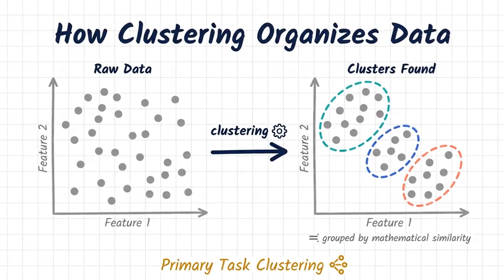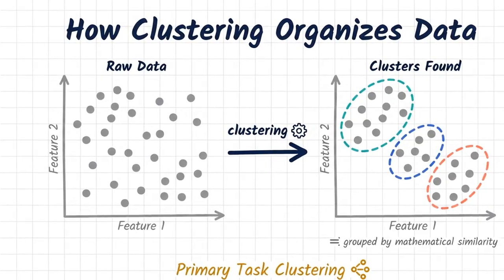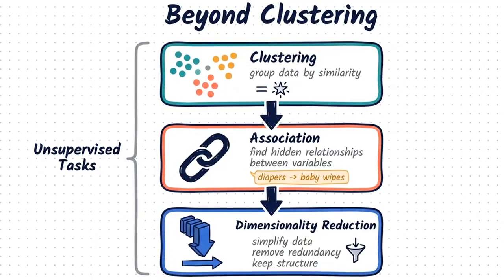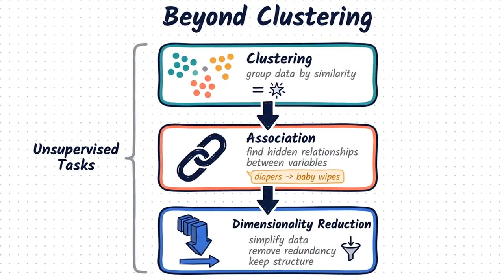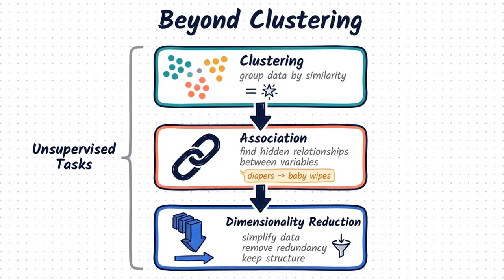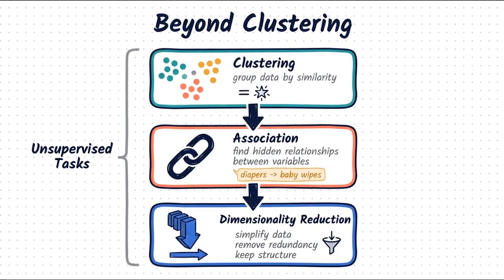The primary task is clustering, grouping data points based on mathematical similarity. Other tasks include association, which finds hidden relationships between variables, and dimensionality reduction, which simplifies complex datasets by removing redundant features while keeping the essential structure.